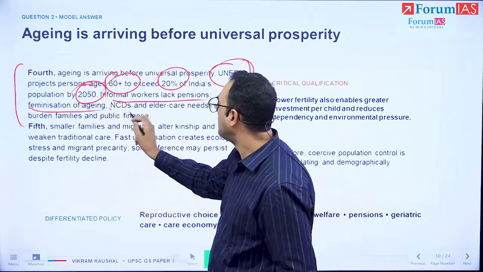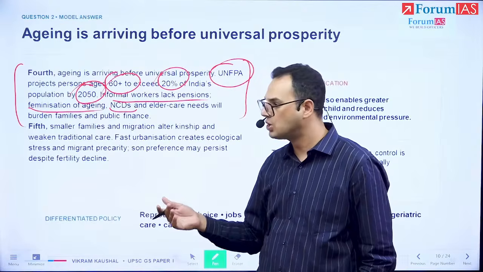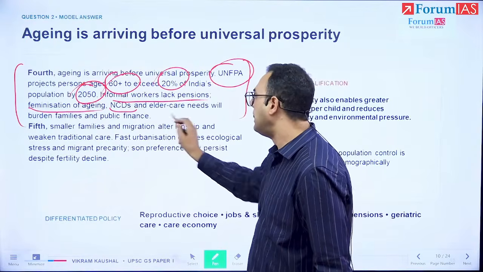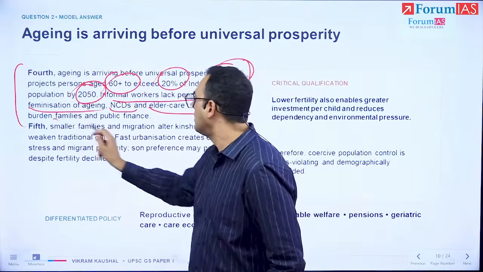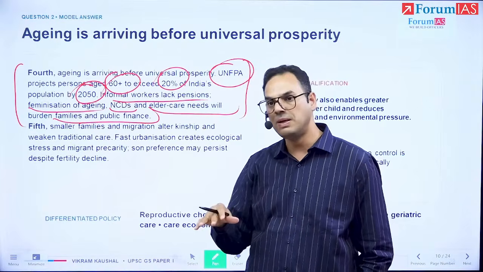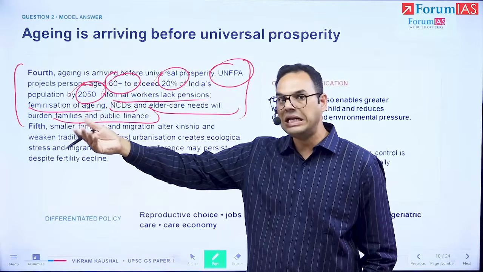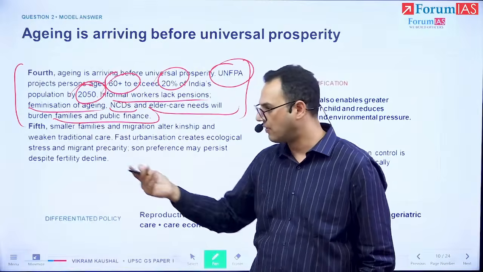There are non-communicable diseases on the rise, and that means a lot of outpatient department expenditure, and we'll have to deal with that. There are elder care needs and the burden on public finances, because the state will have to foot the bill. There are going to be fewer people in the tax-paying bracket, but more people in the elderly age bracket needing care. And where are we going to get the funds from?